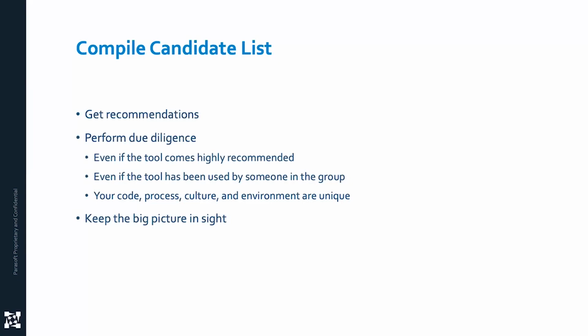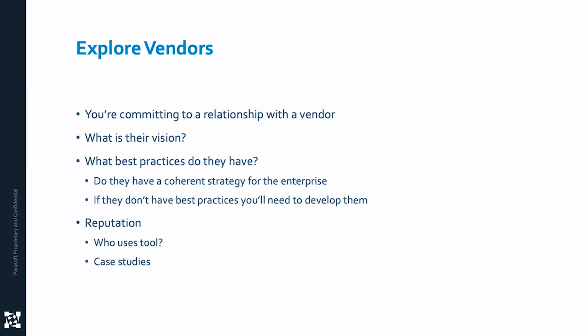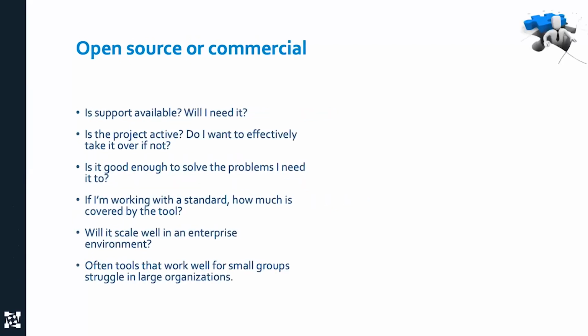So keep in mind the big picture on what you're going to do. Look at vendors. Is this a vendor that has a coherent strategy for enterprise? Do they support shared configuration? Do they support risk models? Do they have high-end analytics and reporting? Are they taking into account modern practices like machine learning? Are other people using the tool? So it's important to look at vendors.